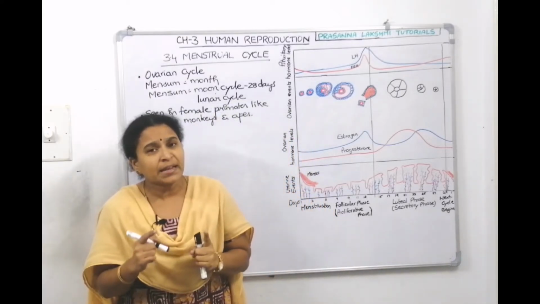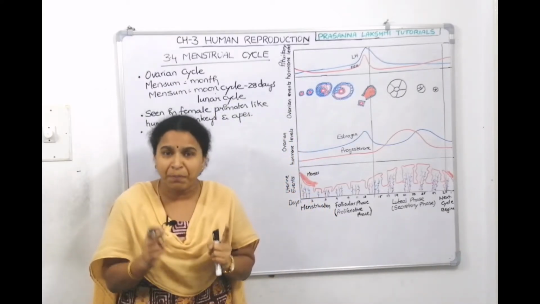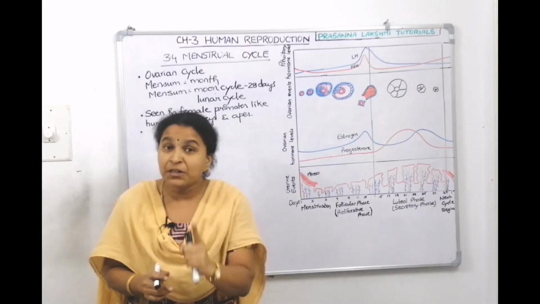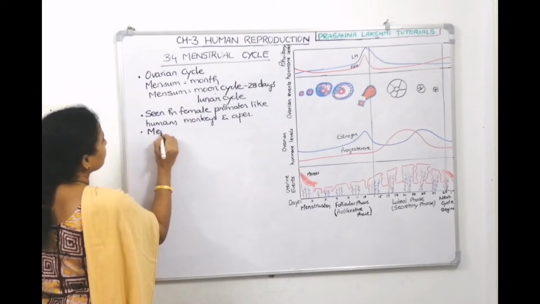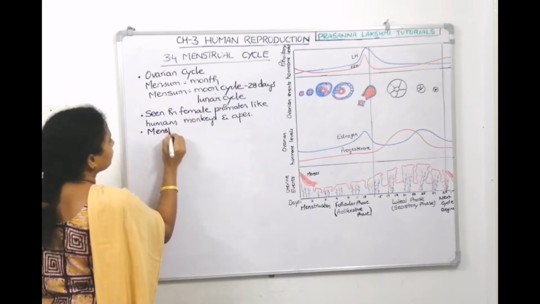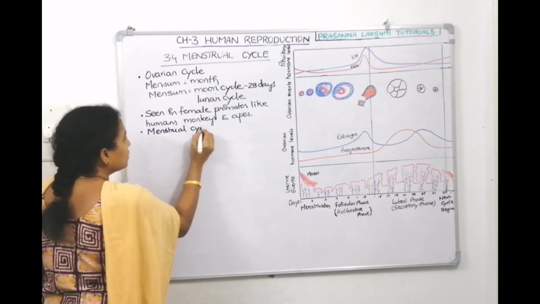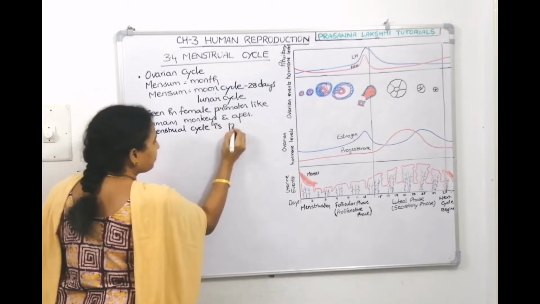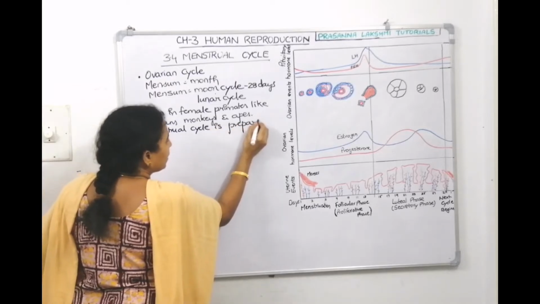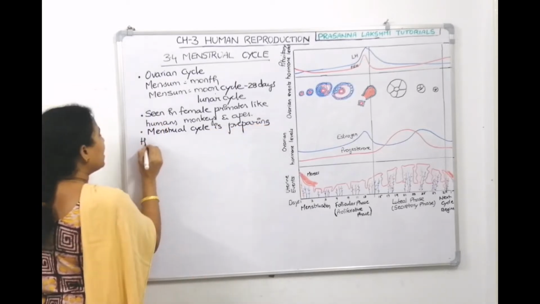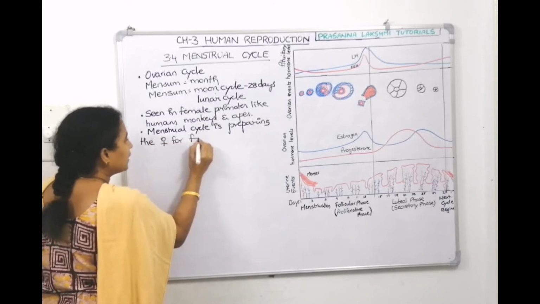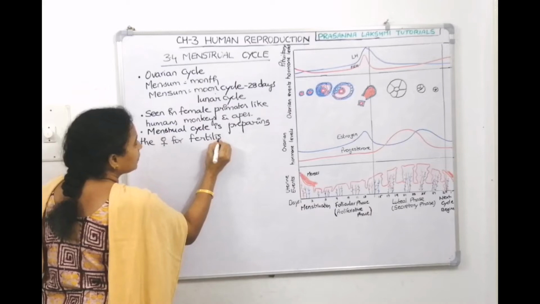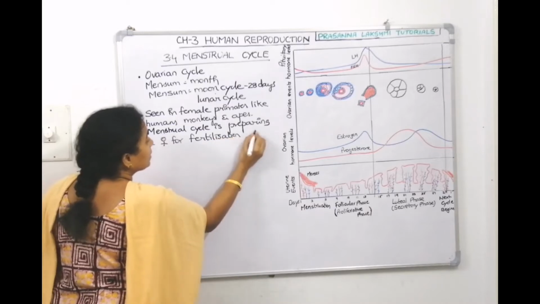So, what is the menstrual cycle helping us with? The menstrual cycle is preparing the female, we can use the symbol for female, for fertilization and pregnancy.